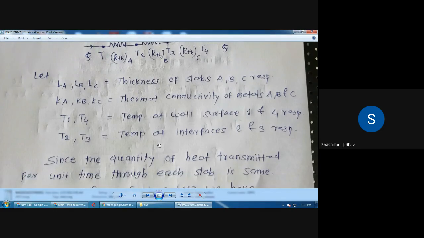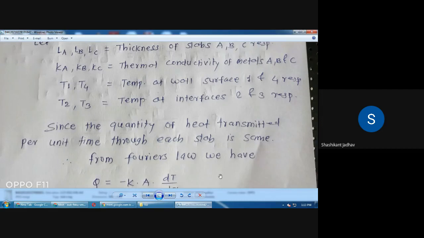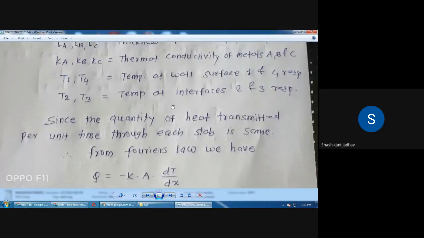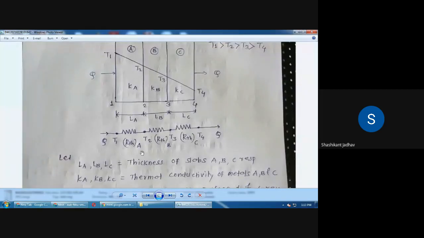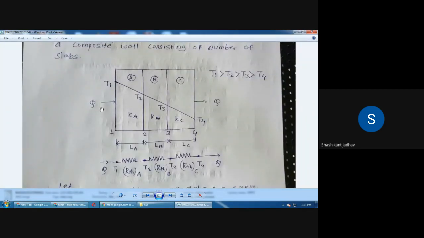Okay. Write down the next line. Since the quantity of heat transmitted per unit time through each slab is the same. Understand, what is the meaning of this? That is, Q amount of heat is transmitted. So that amount of heat is transferred first from the layer A, then the same amount of heat is transferred through section B, and then the same amount of heat is transferred through section C.